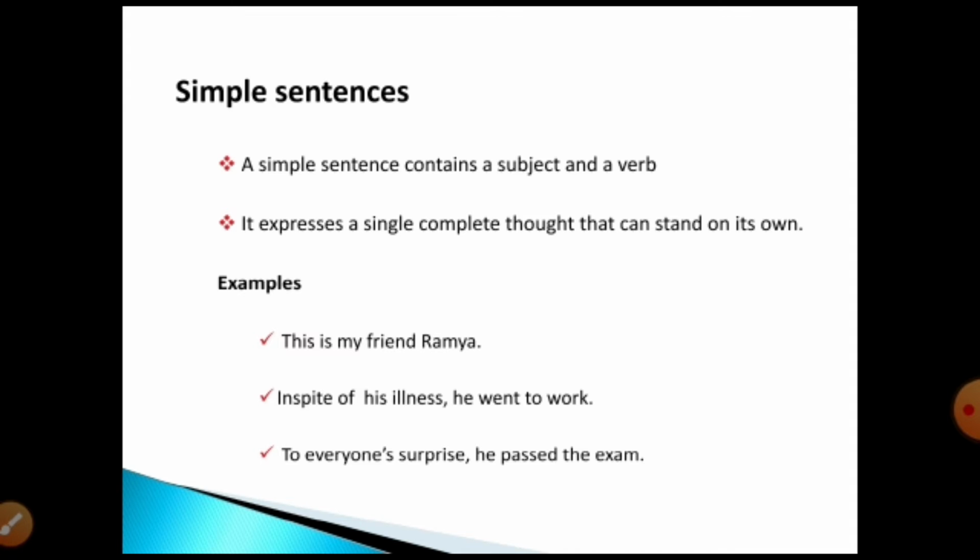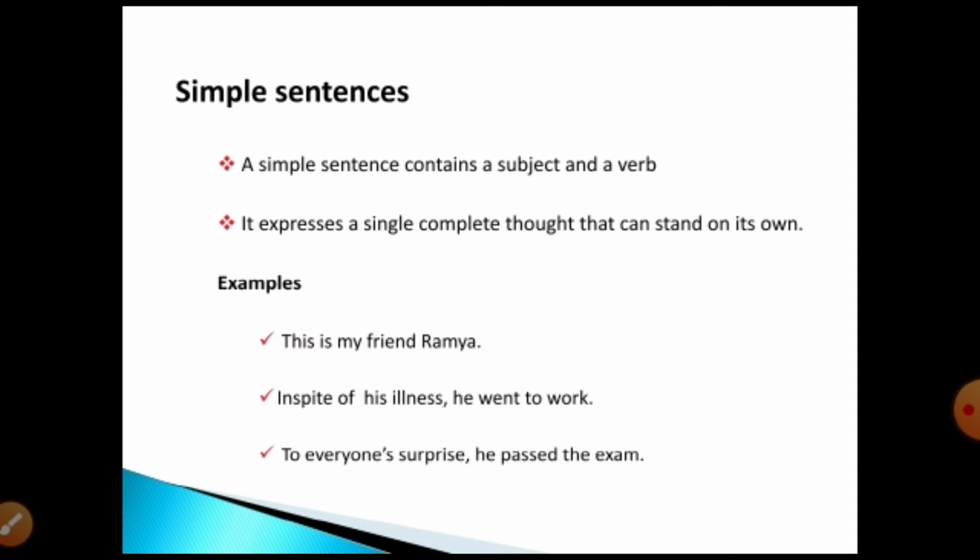It doesn't need any other verbs or a second clause. It is a single clause with a single subject and a verb. It can have two verbs, but both verbs should relate only to that single subject.